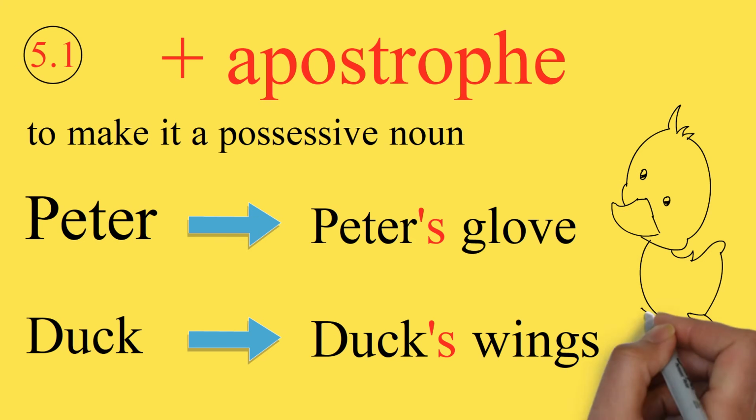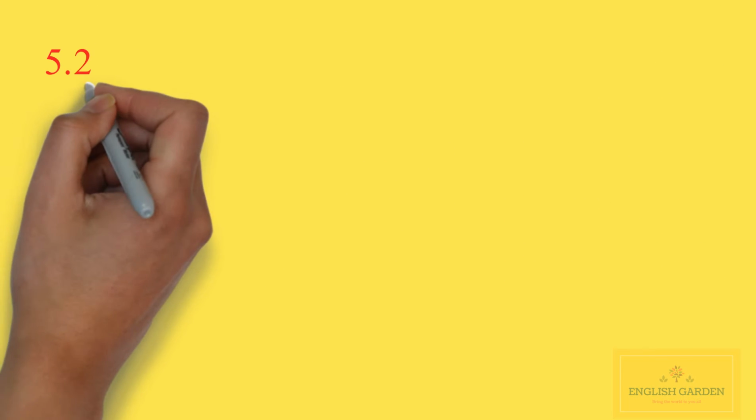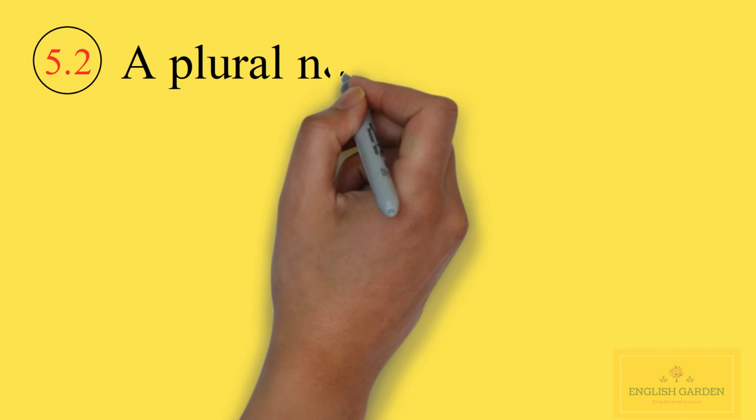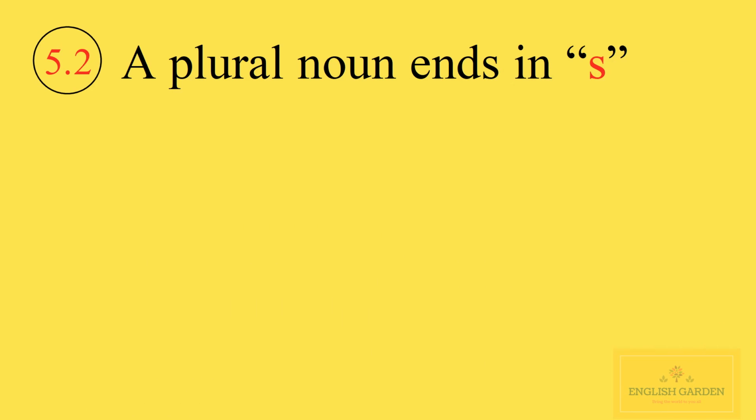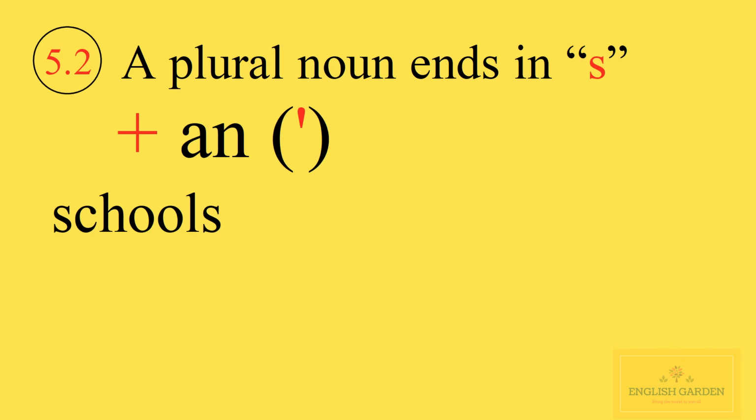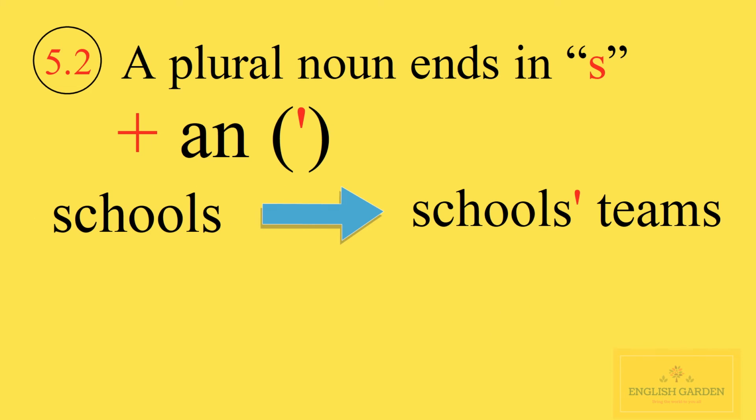The second rule. When a plural noun ends in s, we just add an apostrophe to make it a possessive noun. For examples, the schools' teams, the boys' ball.